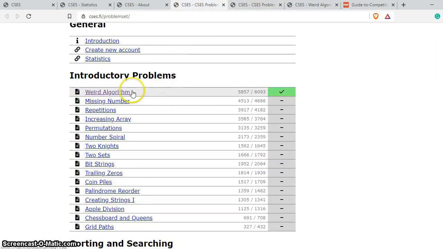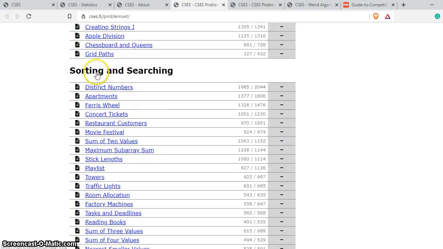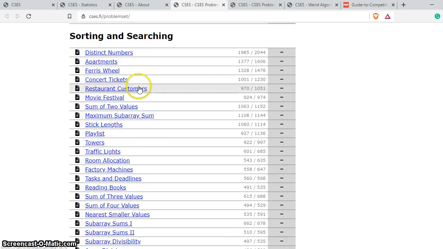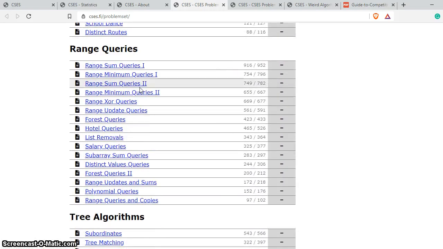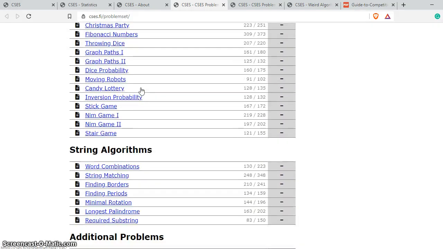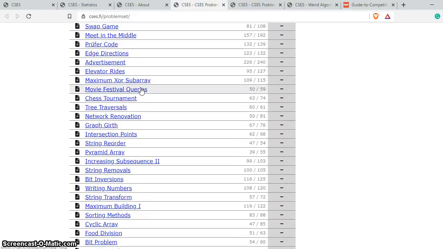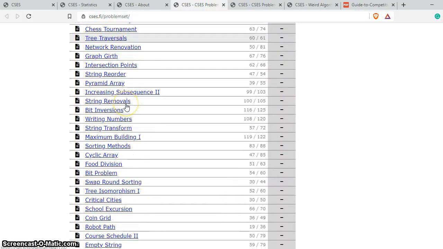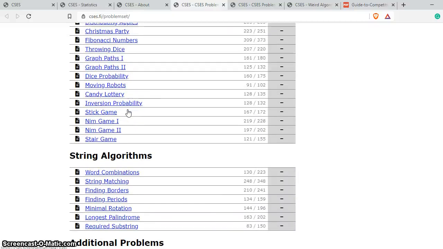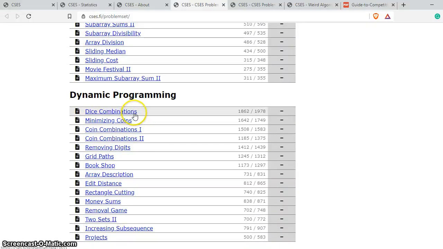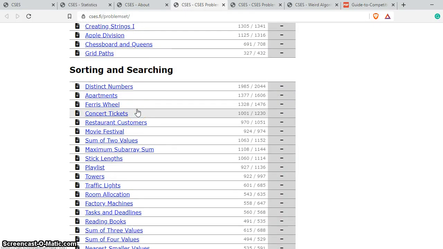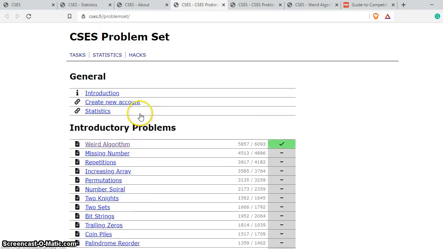Here you see there are some introductory problem statements. Then there are sorting and searching problems. There are dynamic programming, graph algorithms, range queries, trees, mathematics, and string algorithms. Additional kinds of problem statements have also been mentioned over here. This is a really very helpful resource for all those who are targeting competitive programming and want to advance their skills in programming.